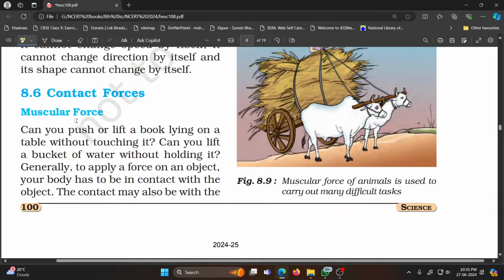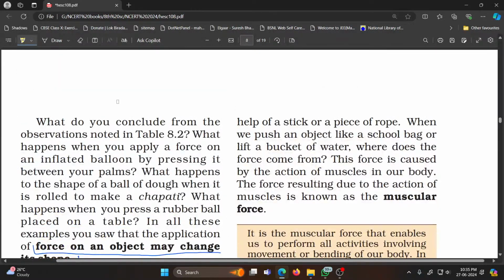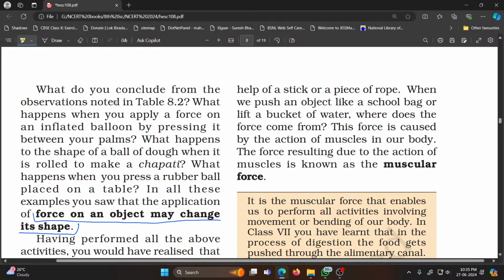One is contact force. Some forces can be applied only when there is a contact between two interacting objects, like the muscular force. You cannot lift something without holding it. Generally, to apply a force on the object, your body has to be in contact with the object. The contact may also be with the help of a stick or piece of paper. So there can be another agent which is transferring your force, but actual physical touch is needed for the application of force.